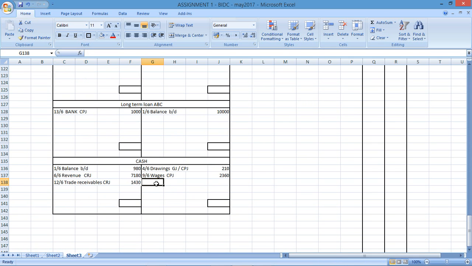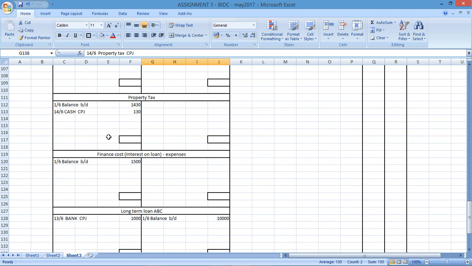So there's the property tax in my cash. I'm going to have on the 14th of the 6th, property tax, cash payments journal, 130. Right, so you can see there's the credit and property tax, there's the debit.